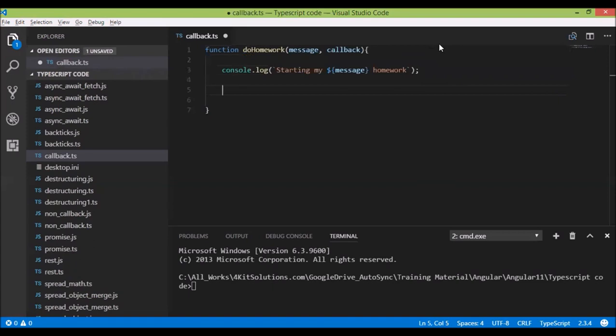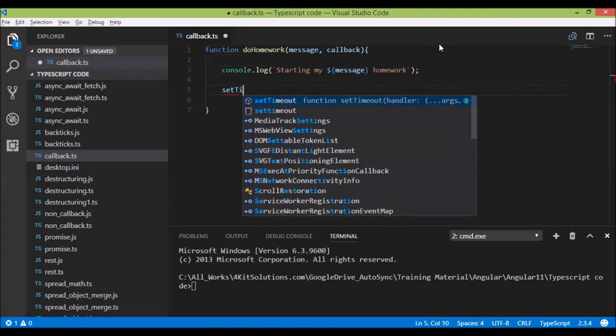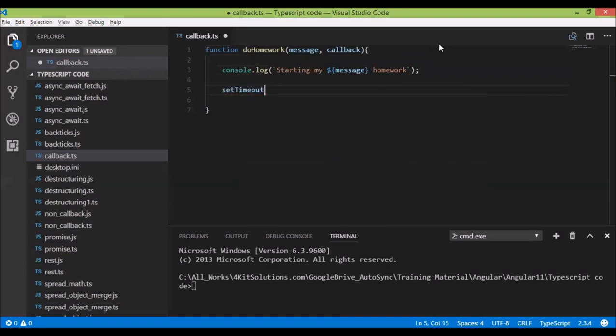Now we'll use one setTimeout function of JavaScript. This function basically executes an expression or a function after a set interval that is provided in milliseconds. So we'll write setTimeout. It takes two parameters. First is the function that is to be executed and second parameter is the time. It is a delay. The time is the delay after which this function will get executed.